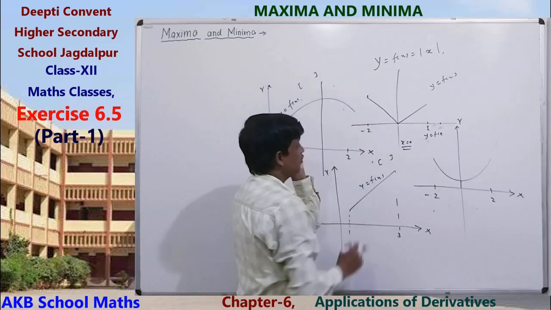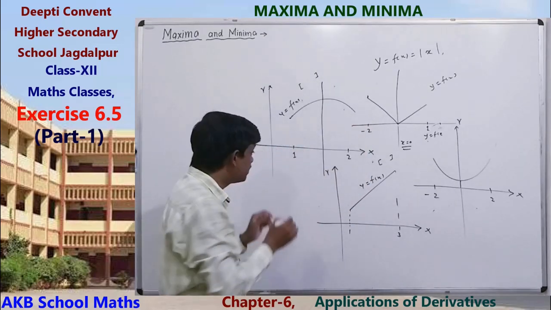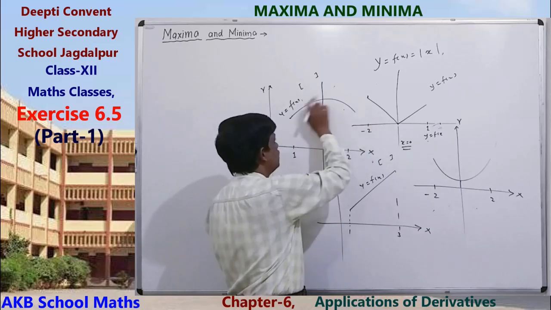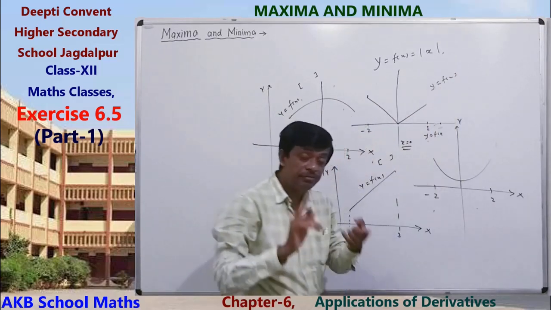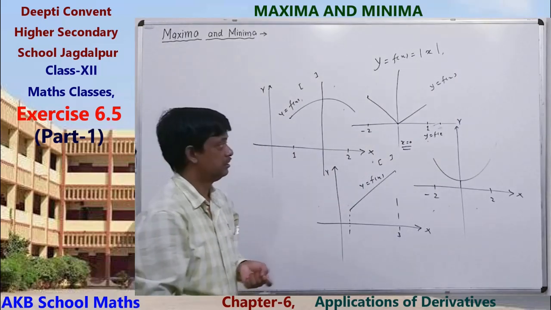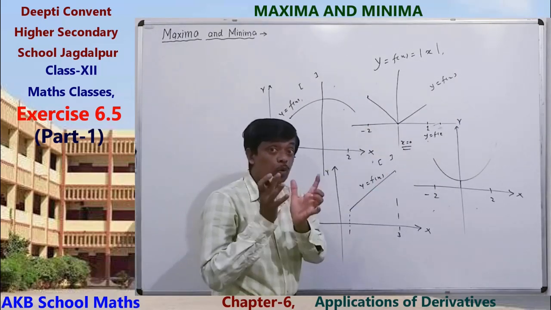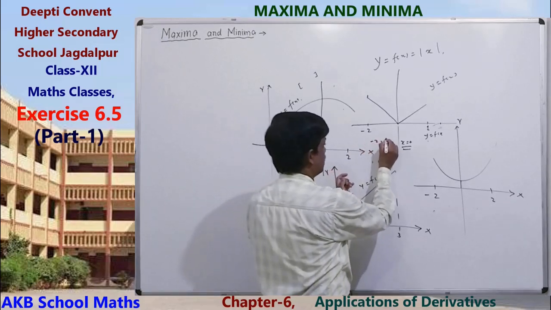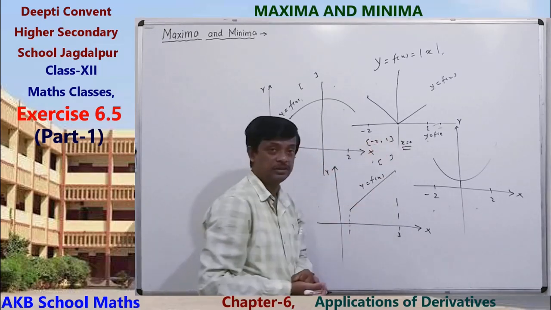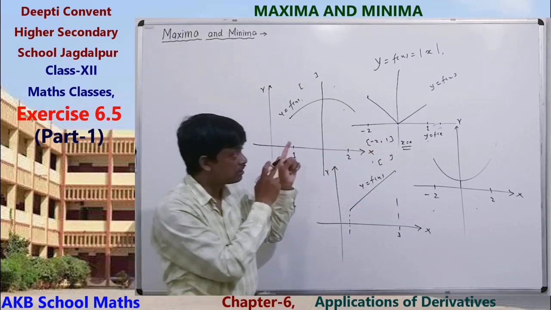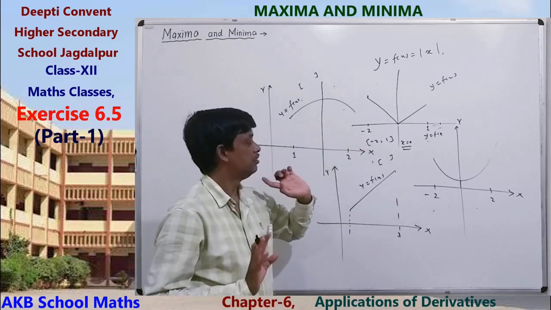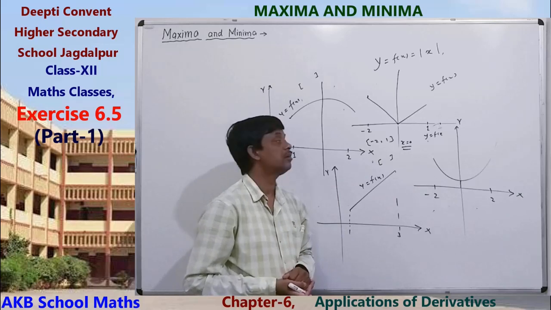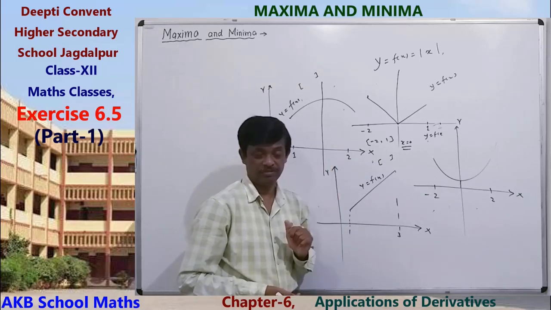So we see that if the function is continuous, this is continuous, and if the function is continuous in a closed interval, here also the closed interval minus 2 to 1, then the function will have a maximum and minimum value.